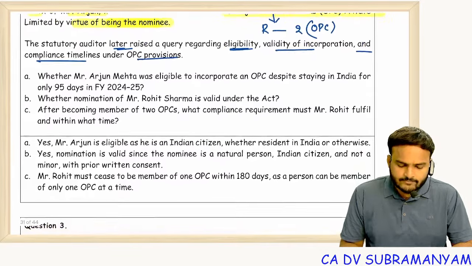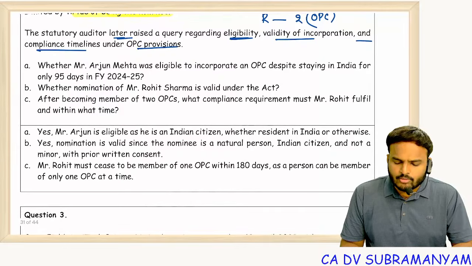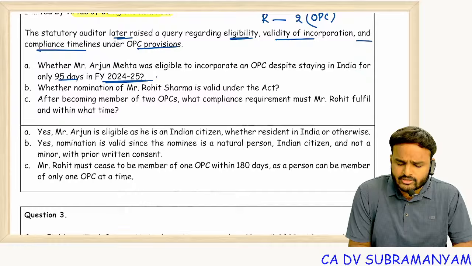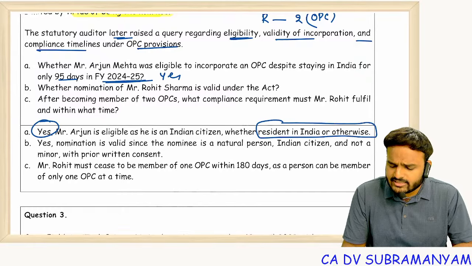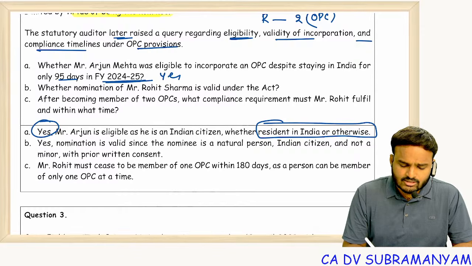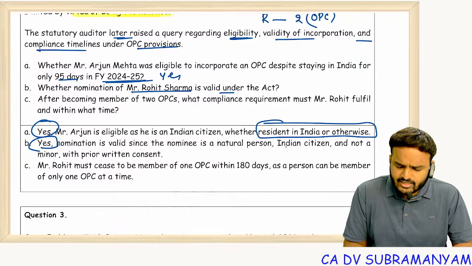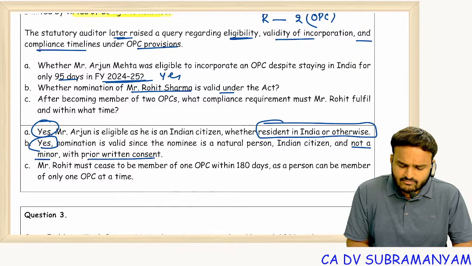So whether Mr. Arjun Mehta was eligible to incorporate an OPC despite staying in India for only 95 days in financial year 24-25? Yes. Residential status is not a matter, whether resident in India or otherwise. Next one, whether nomination of Mr. Rohit Sharma is valid? Yes. Prior written consent is required. Getting it? So not a minor, valid only.